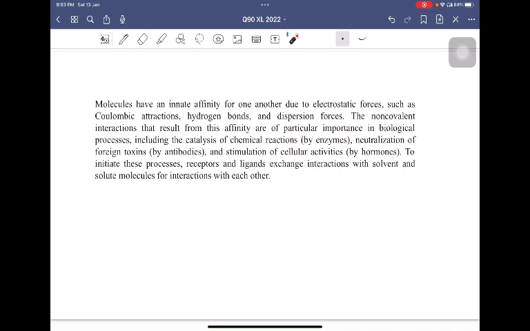So it's talking about the interaction of the enzyme and the substrate, or the enzyme and the inhibitor, neutralization of foreign toxins by antibodies. So the antibodies can bind to the toxins and then neutralize the toxins, that also depends on the molecular interaction, and also stimulation of cellular activities by hormones.